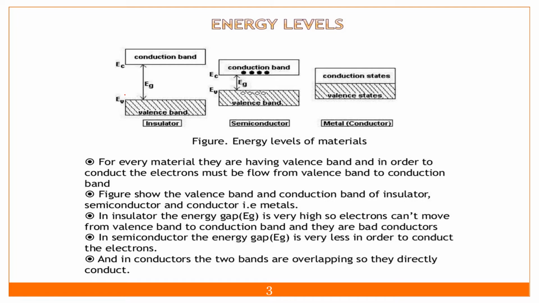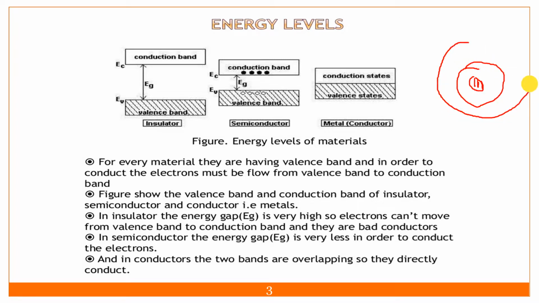So what exactly do I mean by energy levels? That is energy band. We know that every atom has one valence band and one conduction band. These are nothing but the energy levels. So valence band is nothing but what? Suppose this is my center, that is the nucleus, and here are the orbits.